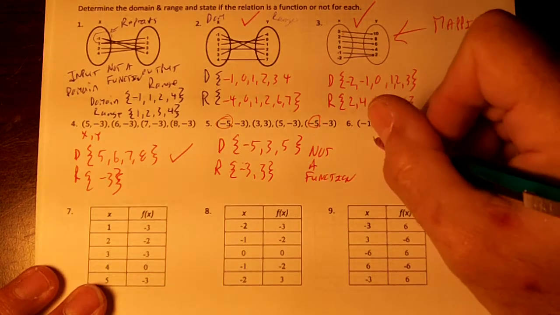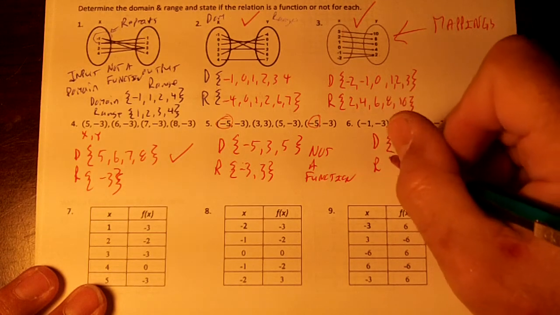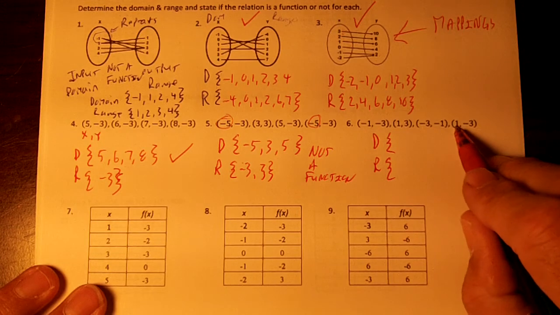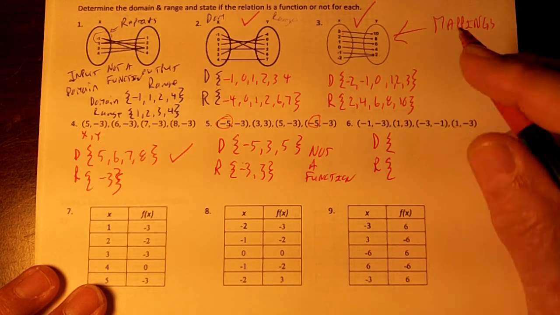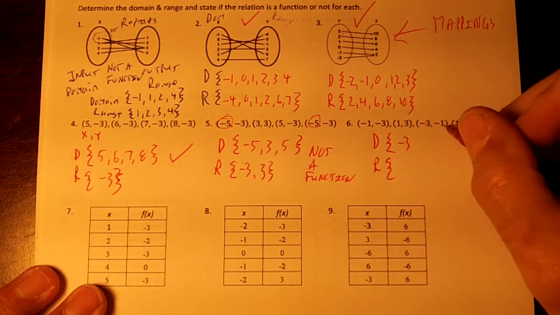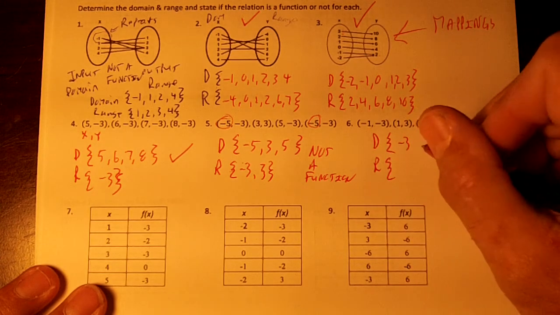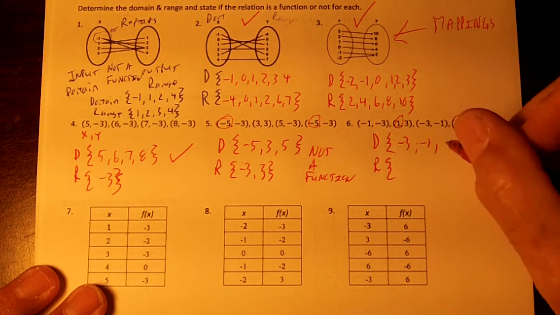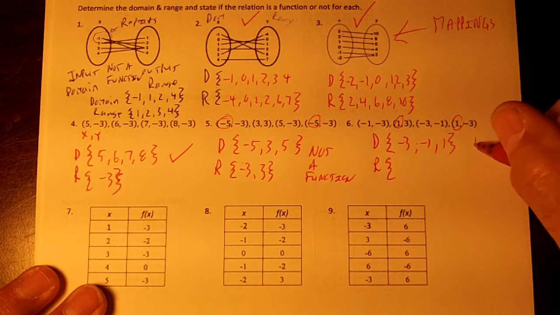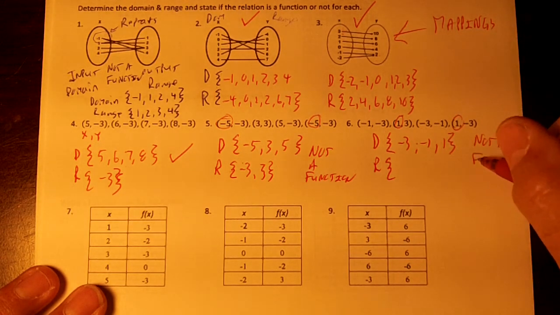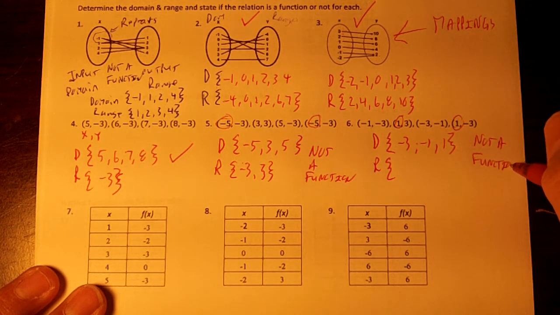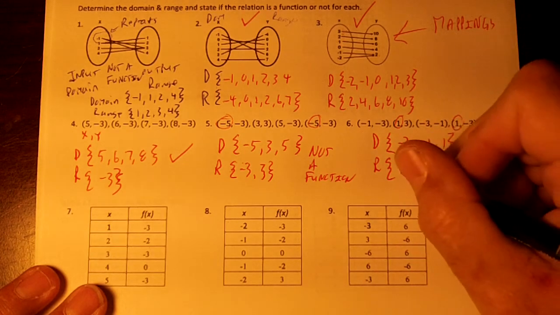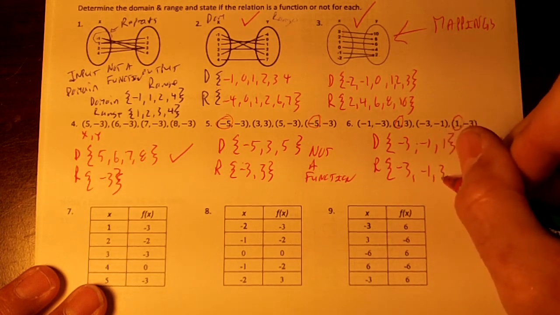Okay, right here, my domain and my range. Okay, so my domain will be -1, 1, -3, 1. So I'm going to start with the smallest, -3. Then I'm going to use the -1. And notice that the 1 repeats, doesn't it? That means this is not a function, right? This is not going to be a hard test. Your range is -3, 3, -1, -3. So -3, -1, and 3 is my range.